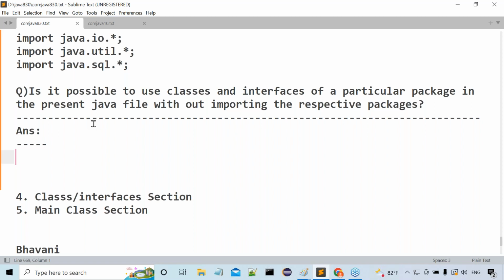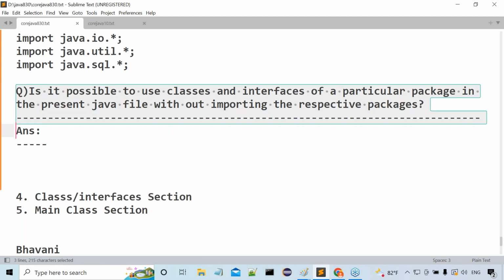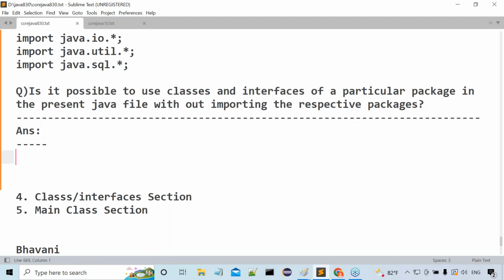Now, again, what is my question there? Is it possible to use classes and interface of a particular package in the present Java file without importing the respective packages, without writing an import statement? Is it possible? What is the answer?